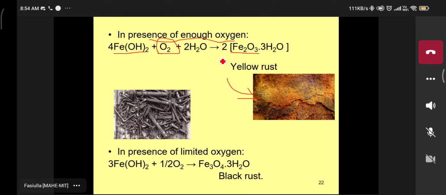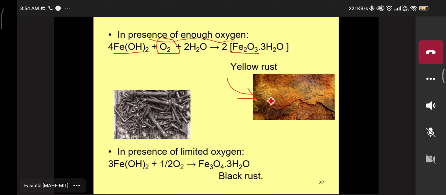In the presence of limited oxygen, here we see the reaction. Limited oxygen means the first case contains excess oxygen plus moisture. But here, with limited oxygen, this Fe, we are taking 4 moles. See that here, they balance the equation, 4 moles Fe, 4 moles of Fe(OH)2, and then this product they have got.